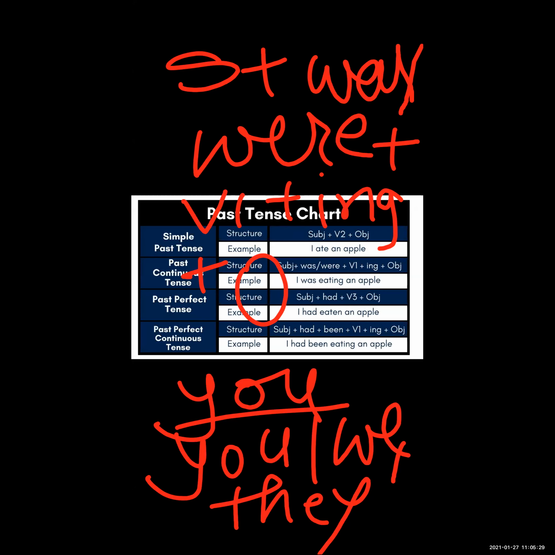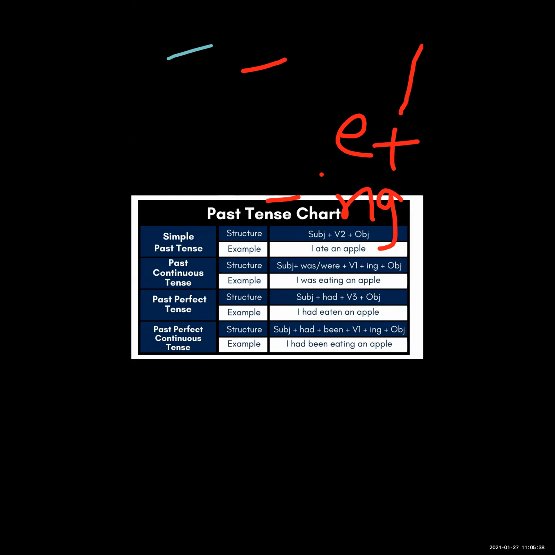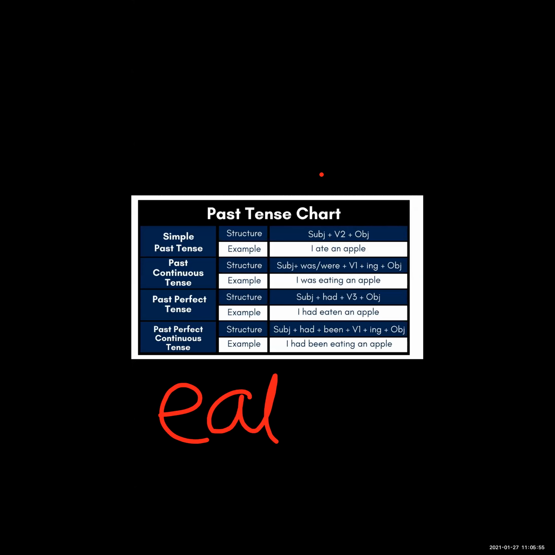See the example: I was eating an apple. I is the subject, was is the helping verb which we use in the past continuous tense, then eating: eat is v1, and we join ing for making continuous tense. Eat plus ing, eating an apple.